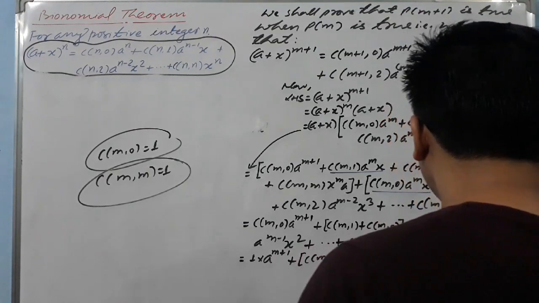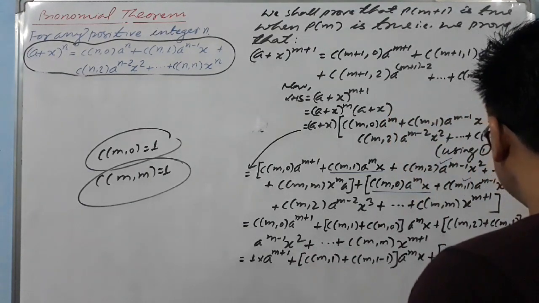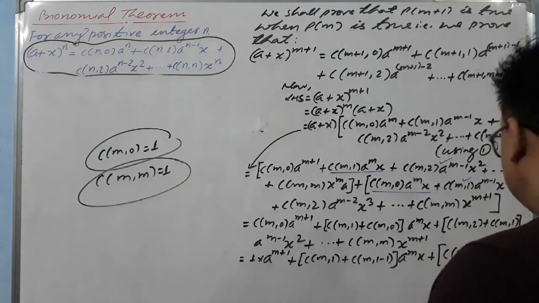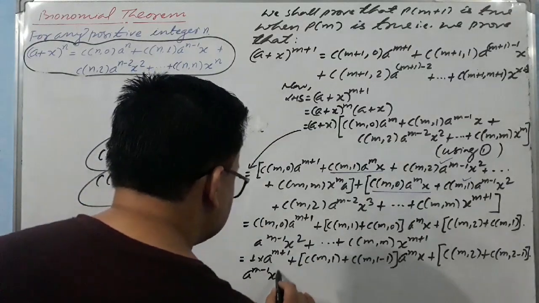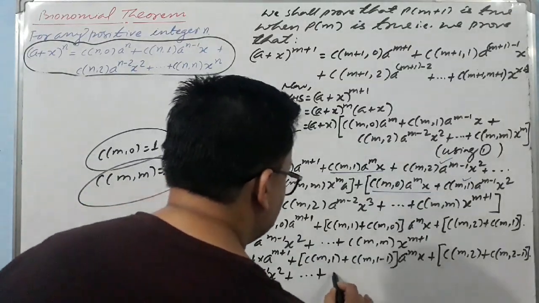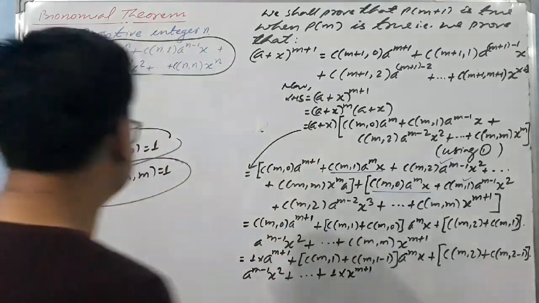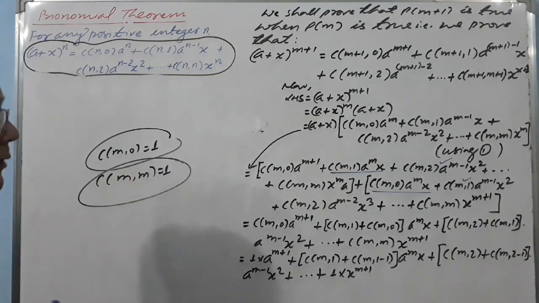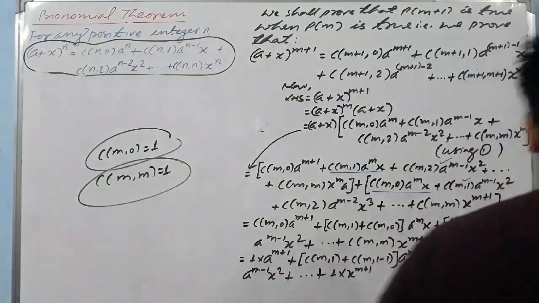And plus, here also C of m comma 2 plus C of m comma 2 minus 1, you can write down as a raised to power m minus 1, x cube, plus dot dot dot, plus here this is also 1, x raised to power m plus 1, as I've written here. C of m comma m is also 1. So I think you understood this line now.